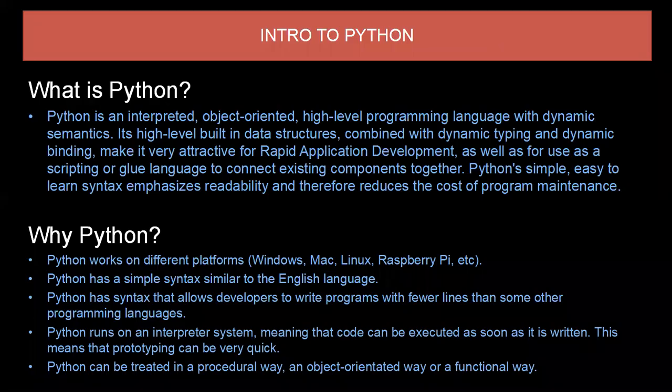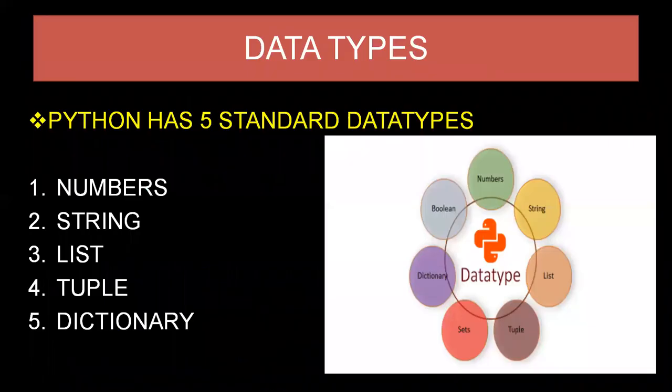The next topic is data types in Python. In programming, data type is an important concept. Variables can store data of different types, and different types do different things. Variables are containers for storing data.